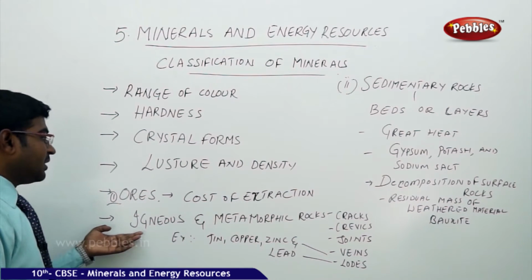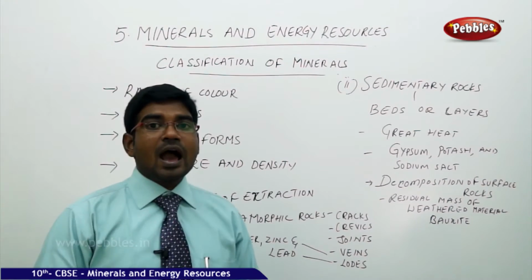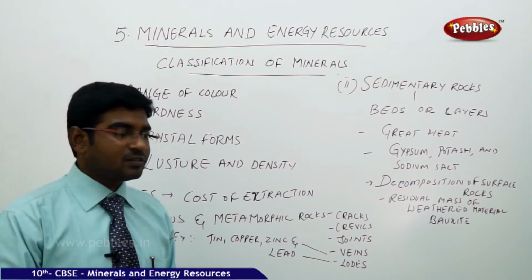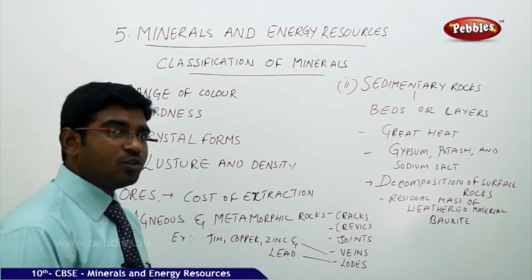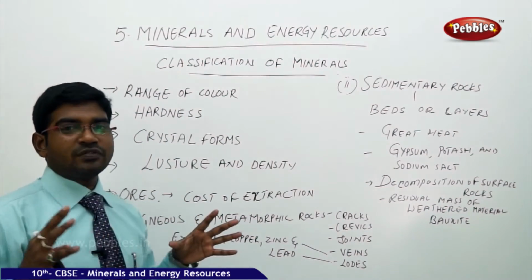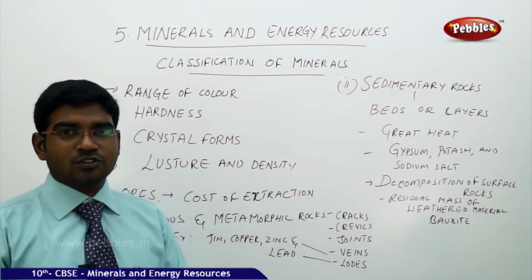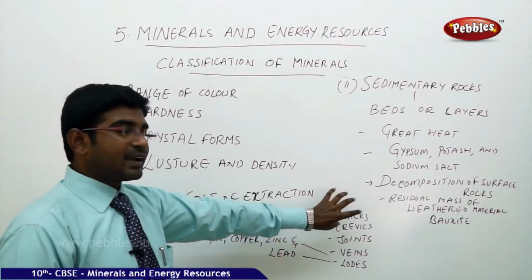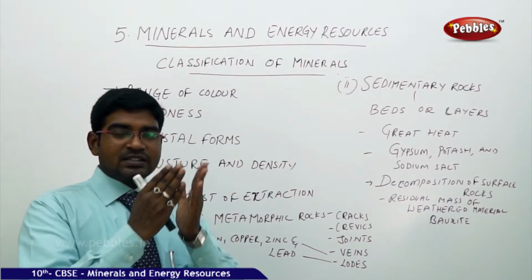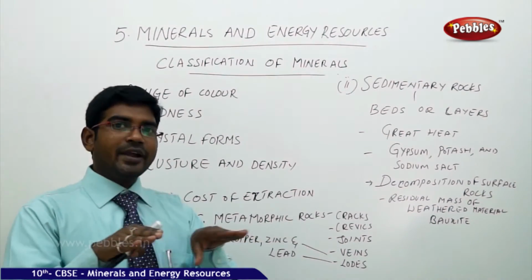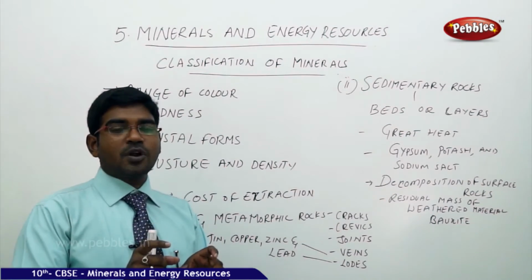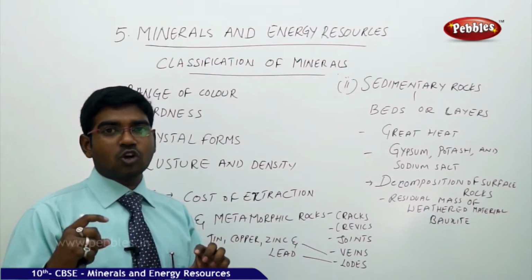Then the next one is igneous and metamorphic rocks. Under the igneous and the metamorphic rocks, you find various kinds of minerals. How do you get the minerals available in the rocks? The rocks are formed because of heavy and continuous pressure existing on them. So we get cracks in between the stones or the rocks, and we get crevices, the torn-edged shapes, we get the joints of the stones, and the veins and the lodes. The small connectivity points are called veins, the larger connective points are called lodes.